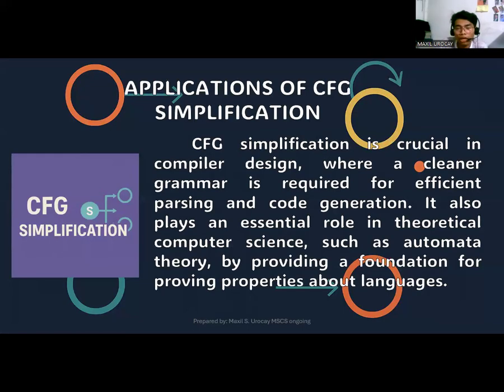Okay. Now the application: where can we apply CFG simplification? It is crucial in compiler design, where a cleaner grammar is required for efficient parsing and code generation. Of course, if it is deterministic, it is really easy to simplify, so that you will not have a bunch of modifications, improvements, or normalization, for example. It also plays an essential role in theoretical computer science, such as the automata theory, by providing a foundation for proving properties about languages.